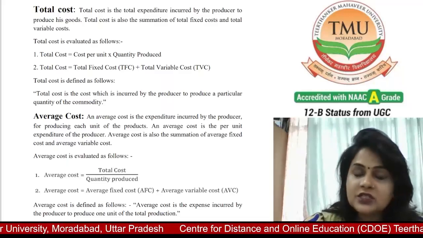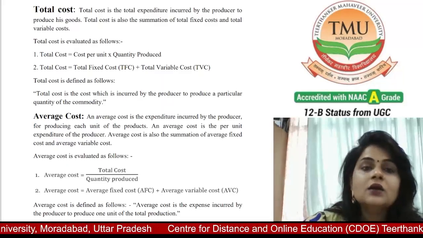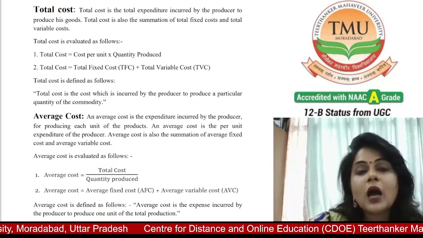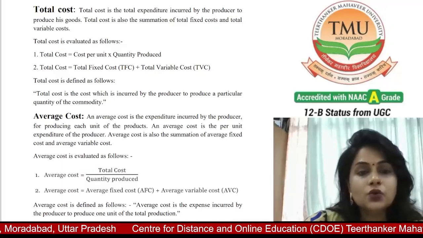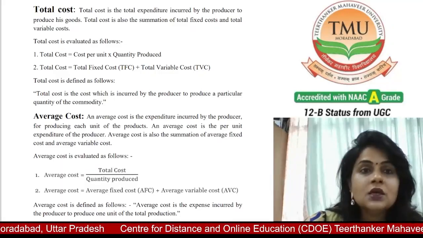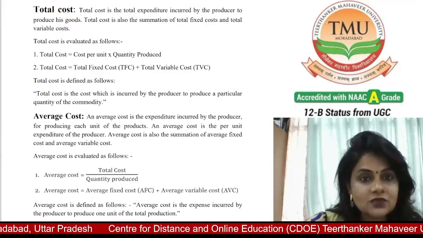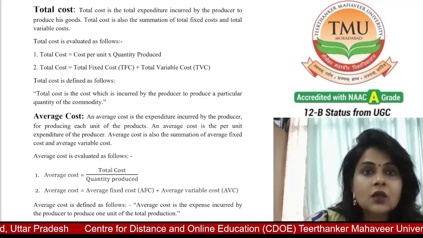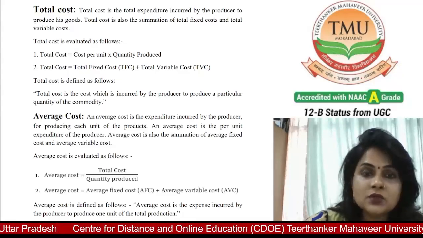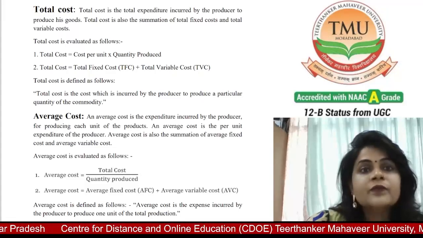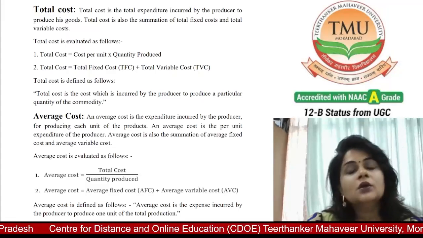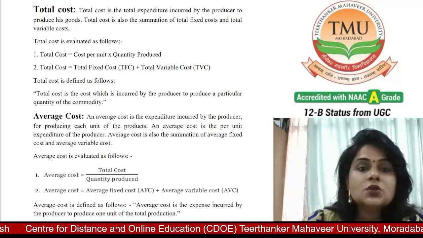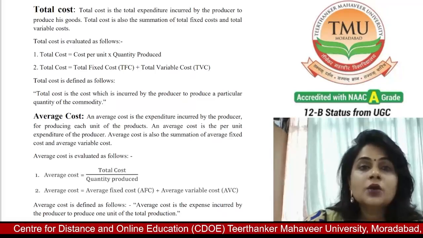Variable cost, which is simply indicated as VC, is the cost that changes based on how many goods you buy or how much of the service you use. So, total cost is evaluated as follows. Total cost is equal to cost per unit multiplied by quantity produced. And you can also find the total cost from this formula: total cost is equal to total fixed cost plus total variable cost.